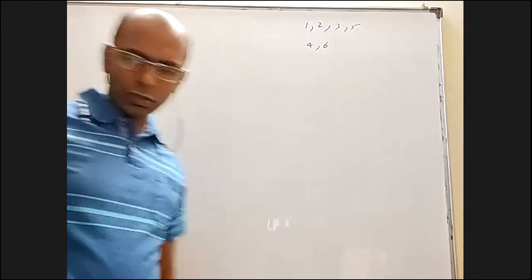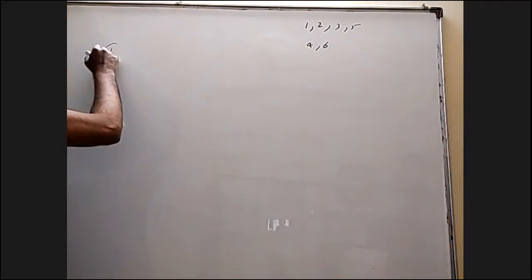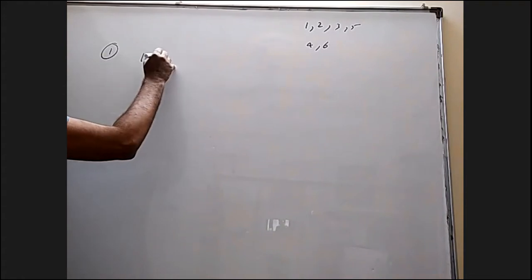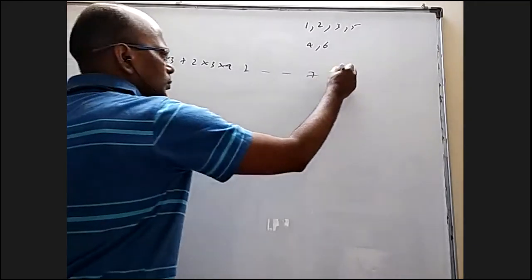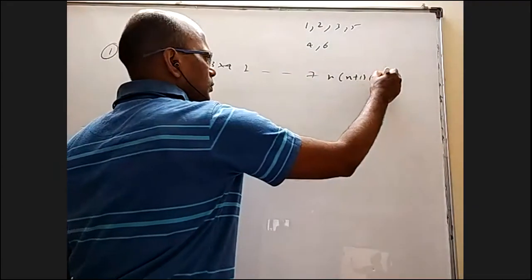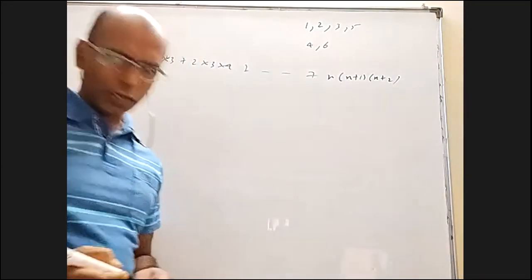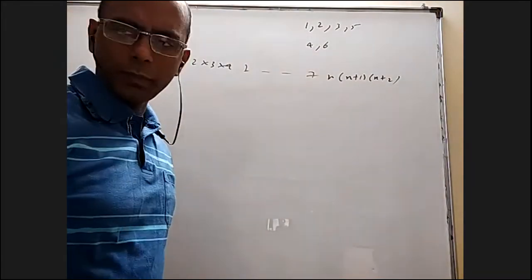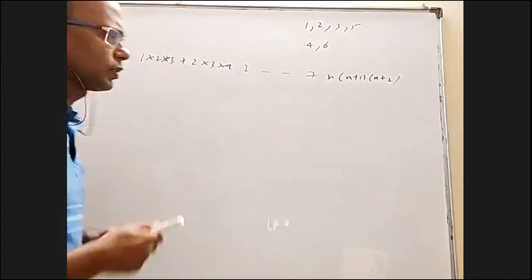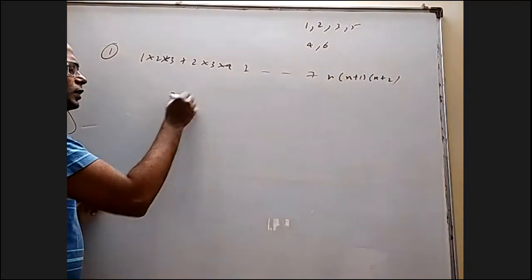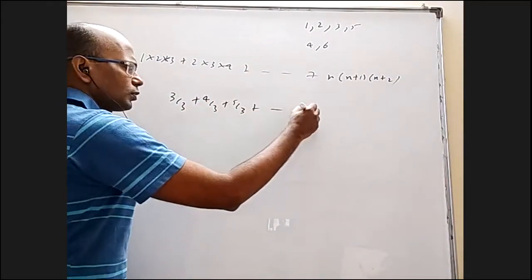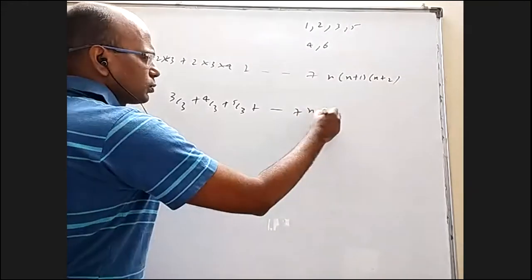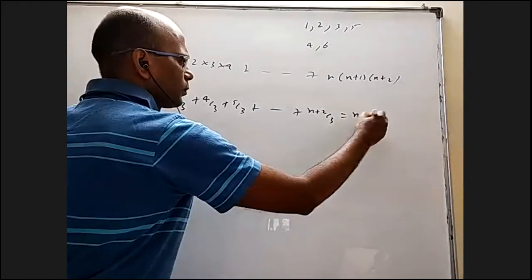All right, let me talk about that first question. Yesterday I said 1 into 2 into 3 plus 2 into 3 into 4, so on up to n into n plus 1 into n plus 2. We divided with 3 factorial, multiplied with 3 factorial. I want to talk a little bit about this formula. 3c3 plus 4c3 plus 5c3, so on up to n plus 2c3 is n plus 3c4.